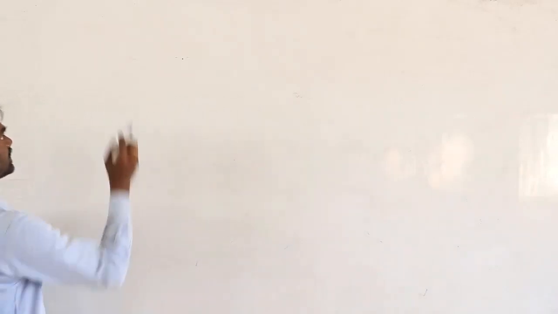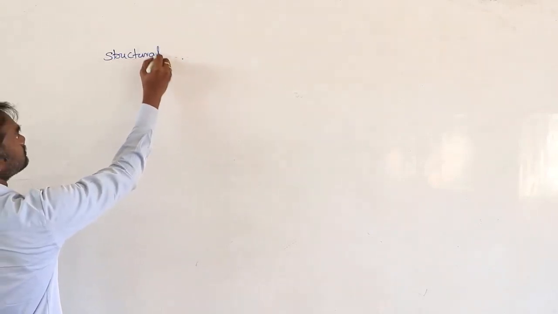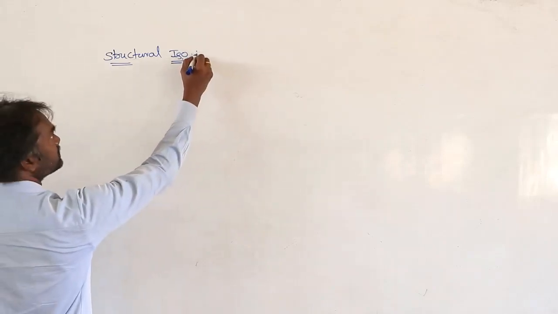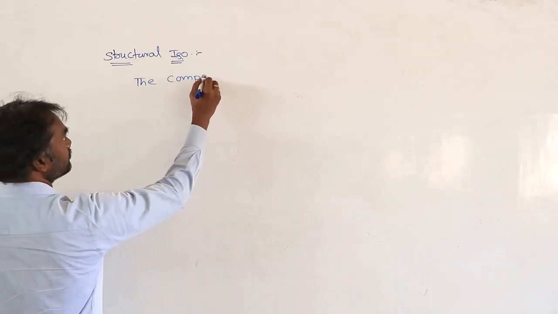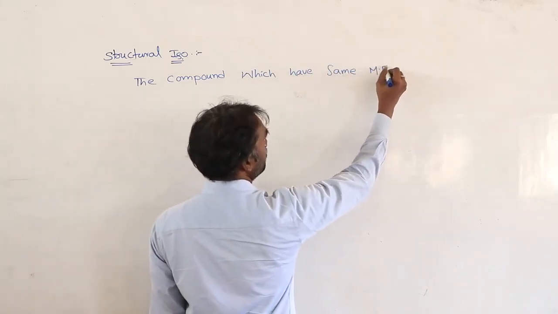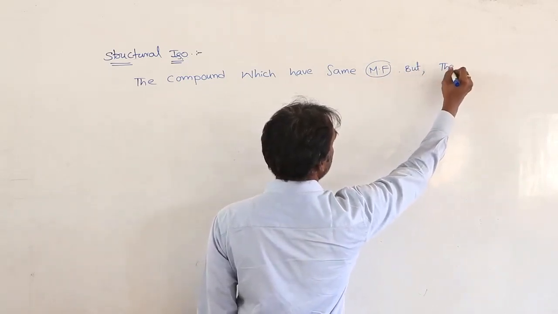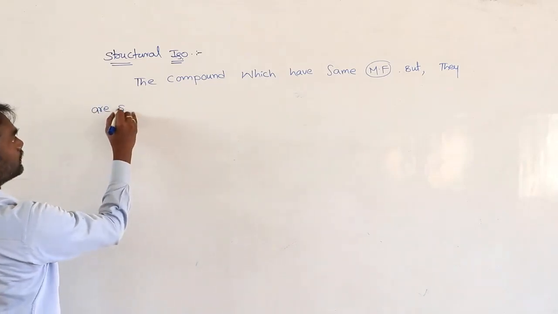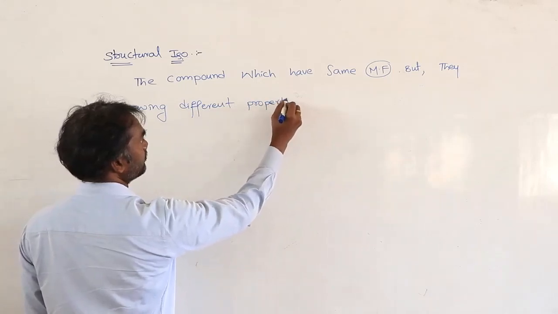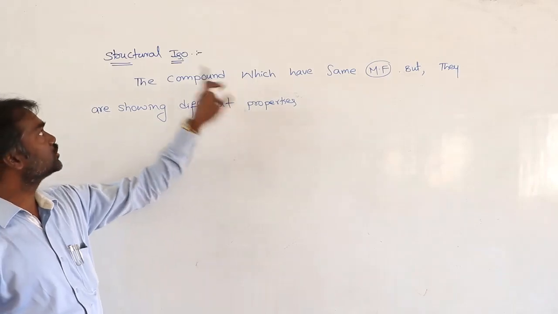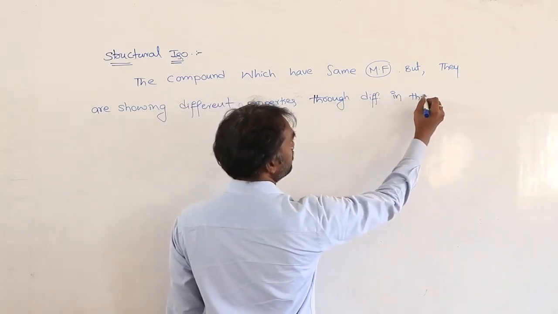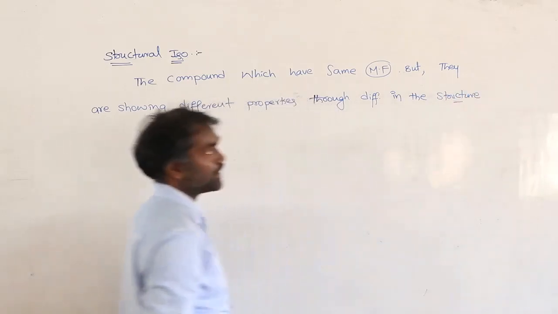So first one, in structural isomerism. See, how to write that definition: the compounds which have the same molecular formula, but they are showing different properties through difference in the structure, are called structural isomerism.